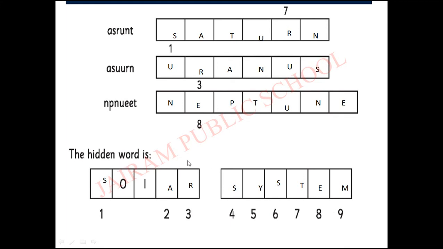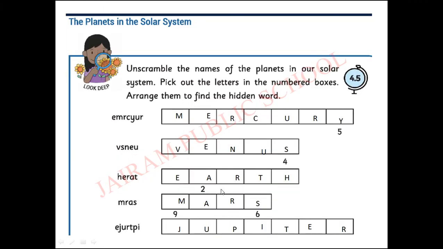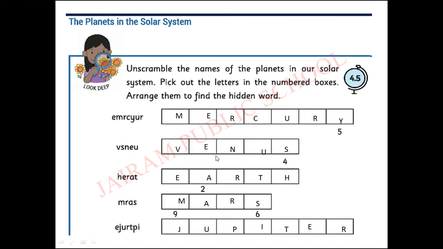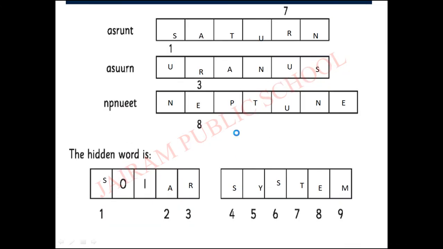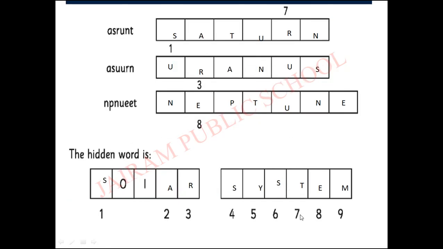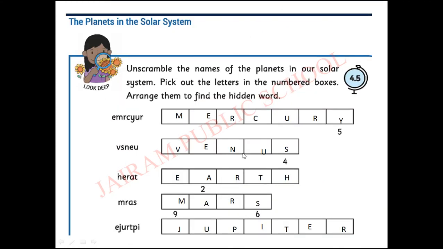The hidden word is, yes, 1 means, what is the letter? Where is the 1? 1 means S. You have to take and write S. 2 means, where is the 2? What is the letter? A. 3 means, what is the letter? O. 4 means, yes, where is the 4? See here, 4. Yes. 5 means, what is the letter? Y. 6 means S. 7 T. 8 E. 9 M. So finally, what is the word? Solar system. So I hope you children, everyone understood this activity.